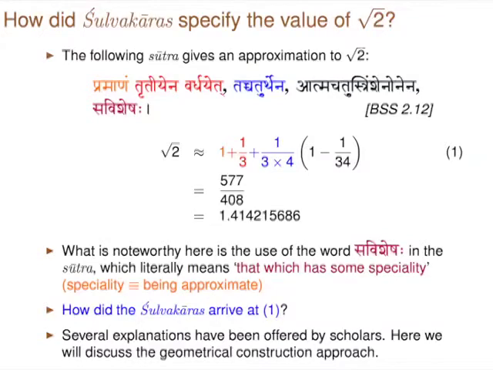But what is quite impressive in the Sulbasutra, another aspect, is this sutra. See, this we find in the context of evaluating the value of root 2. Pramanam tritiyena vardhayet tacchaturthena atmachatustrimshena vunena savisheshaha.